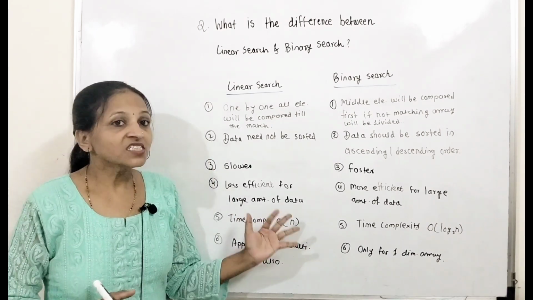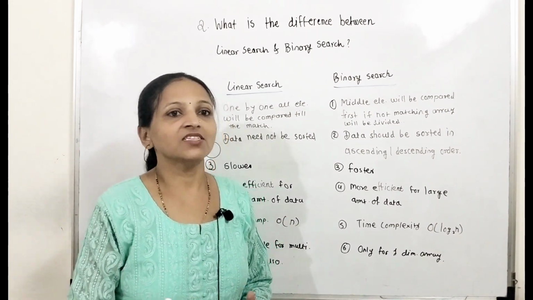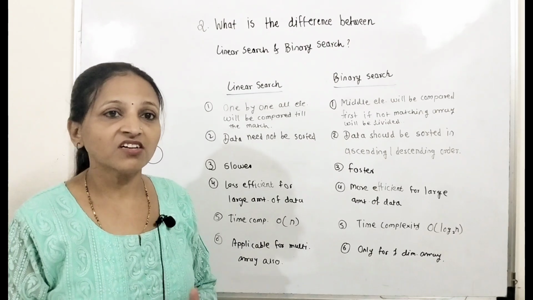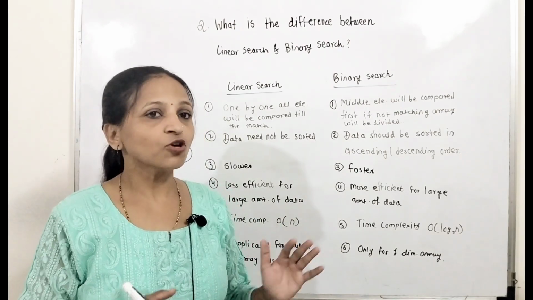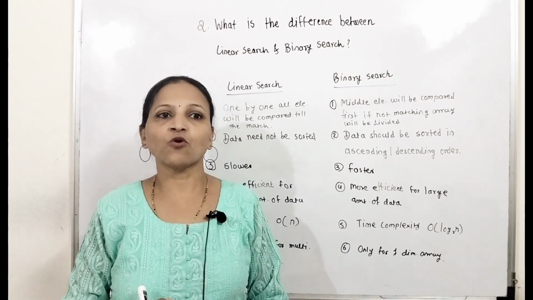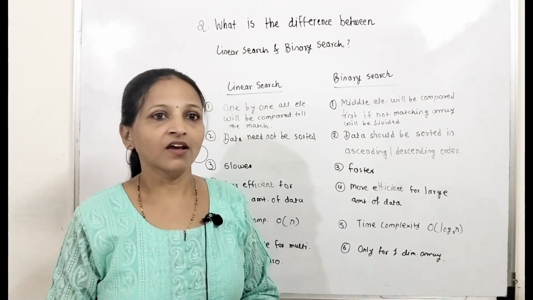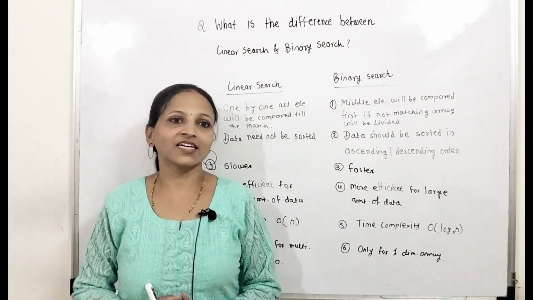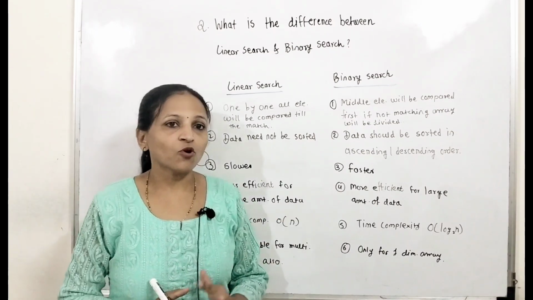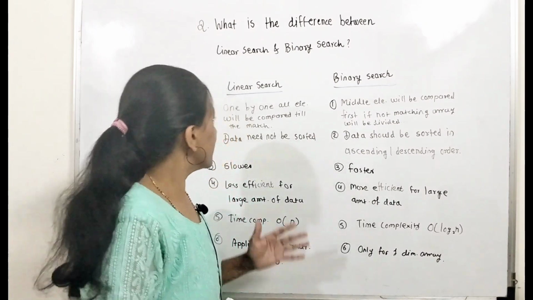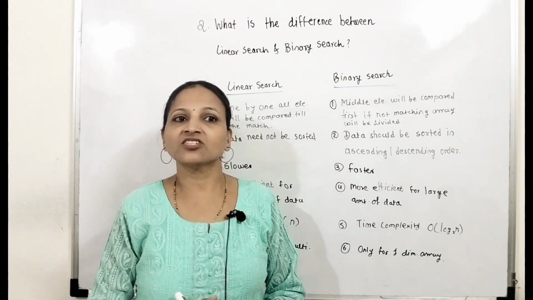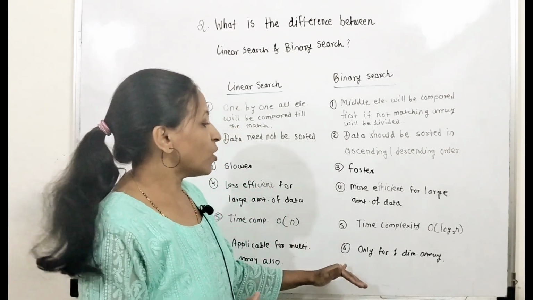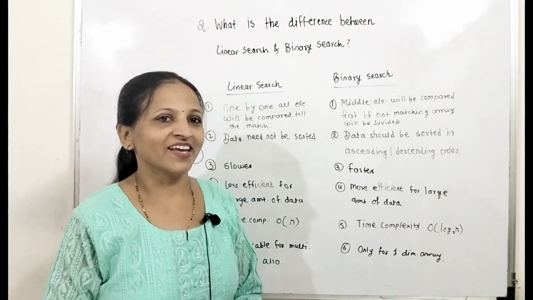Now the worst case time complexity of linear search is big O of n. Here we are considering that the element is not found or it is at the end. In case of binary search, the worst case time complexity is big O of log n. Here the divide and conquer technique is used, so the time complexity is logarithmic. Linear search is applicable for one dimensional as well as multi-dimensional arrays, but binary search is applicable only for one dimensional arrays.